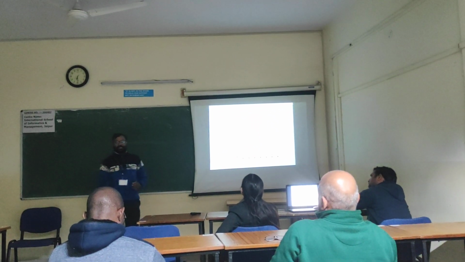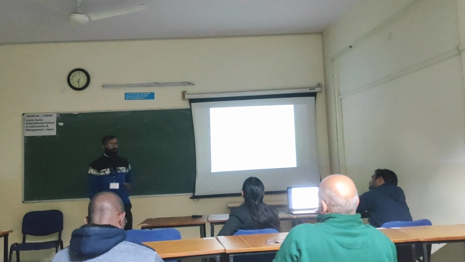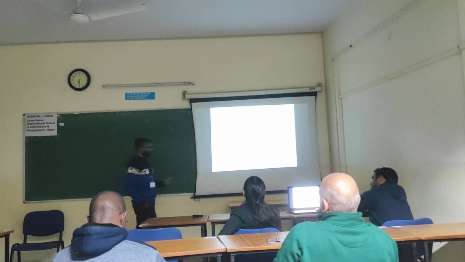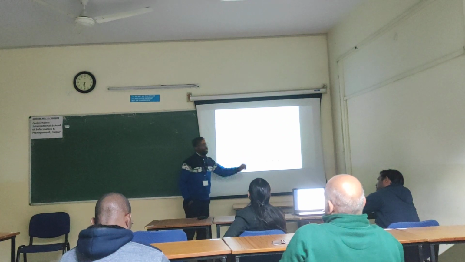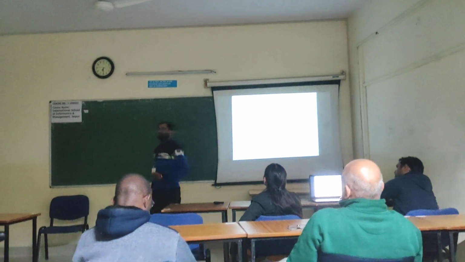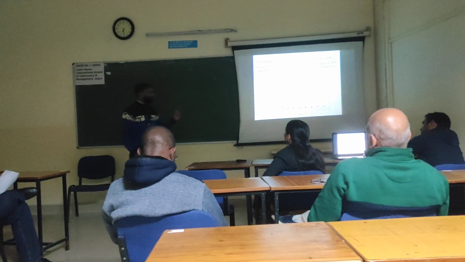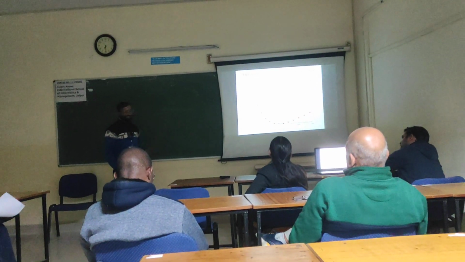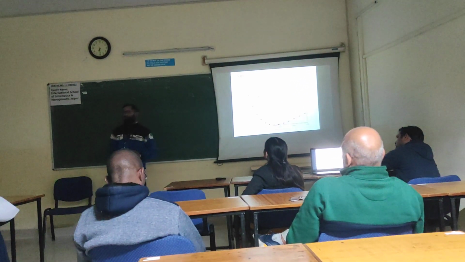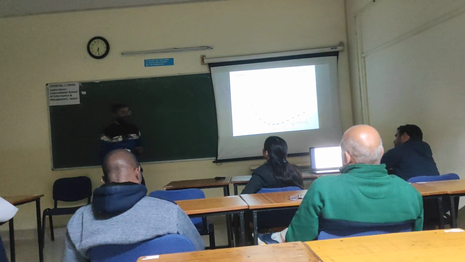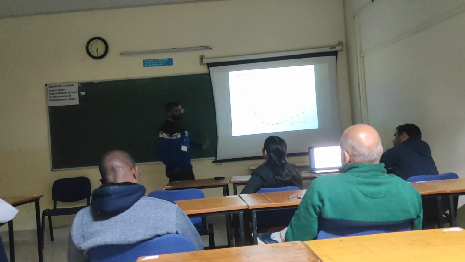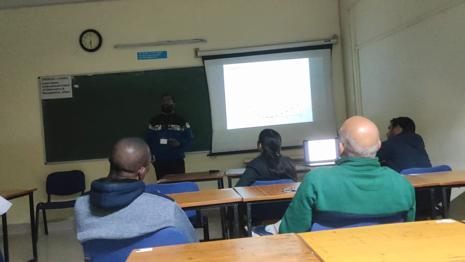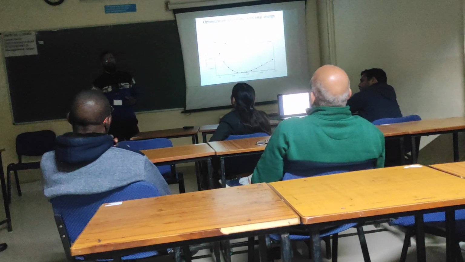The next slide represents the K point optimization. After 6 6 6 there is no change in the energy. That's why for our calculation we use K point 6 6 6. Next slide. That slide represents the optimization of the volume with respect to total energy, and from this graph we can calculate the lattice parameter of the given material.